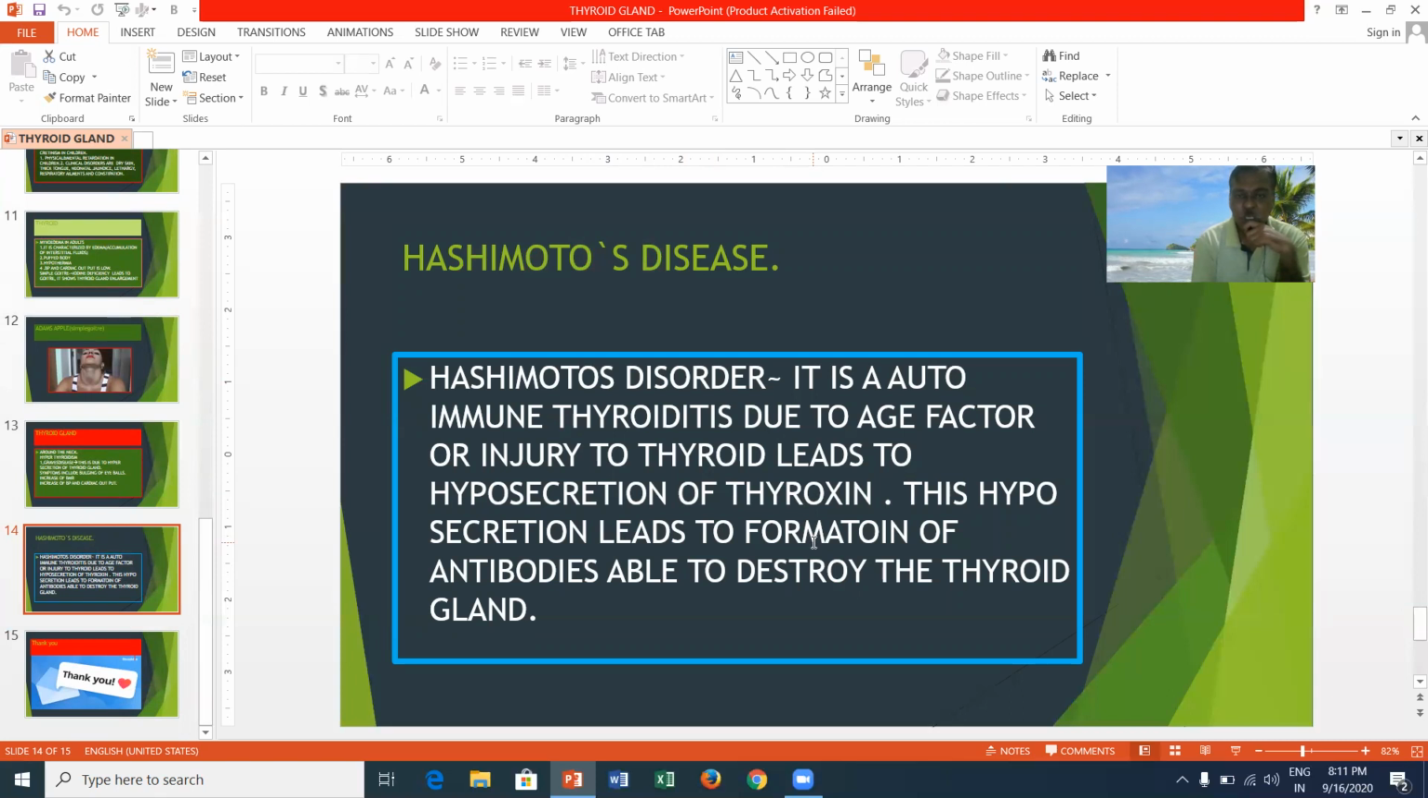Hashimoto disorder is an autoimmune thyroiditis due to age factor or injury to the thyroid, leading to the hyposecretion of thyroxine. Hyposecretion of thyroxine causes the formation of antibodies, and these antibodies are able to destroy their own thyroid gland. Hashimoto disorder is nothing but the suicide of the thyroid gland.